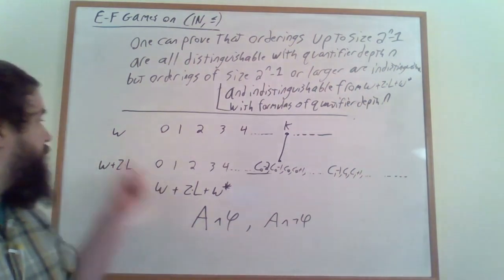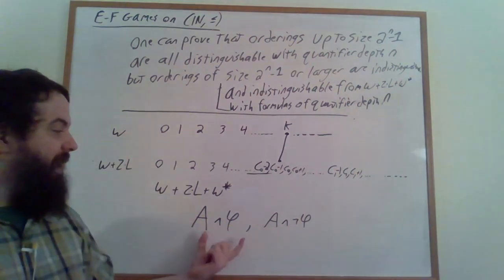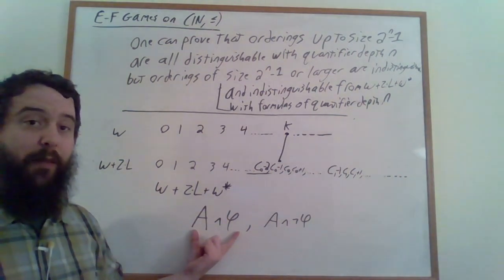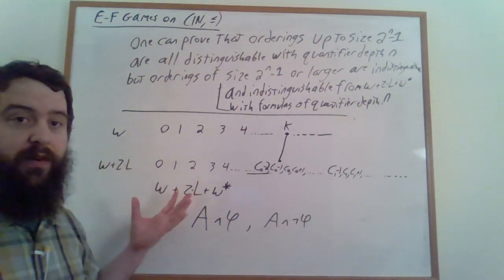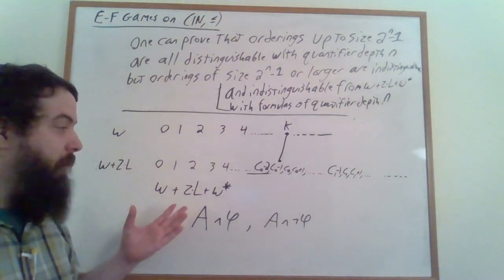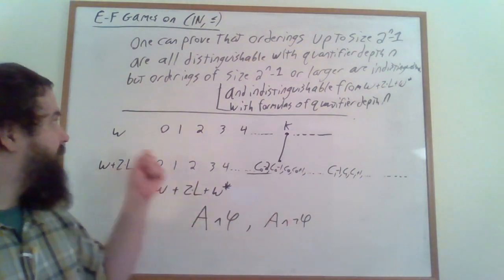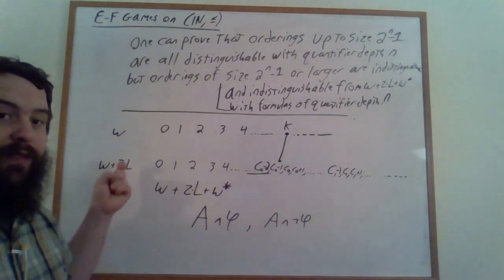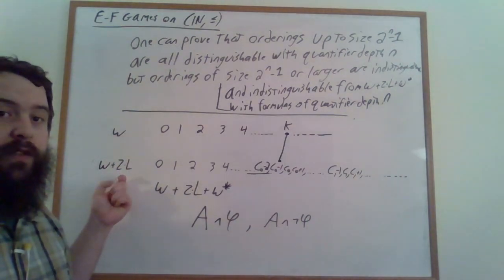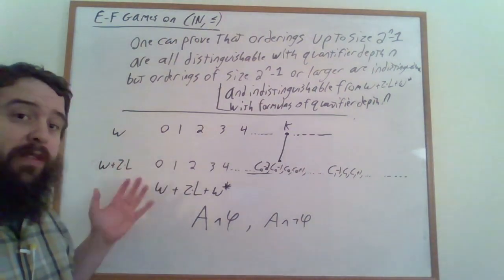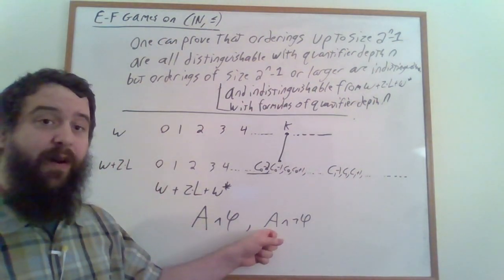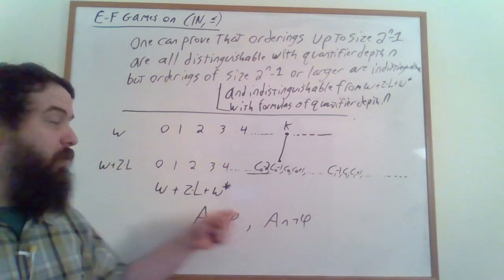If phi is true of omega, then A and phi is true of omega and therefore true of all of the woozles and therefore has a bunch of models. But that means that not phi is not true of omega and therefore not true of any of the woozles, and so not true of anything. Because the only structures that satisfied A, our axiomatization, were woozles.